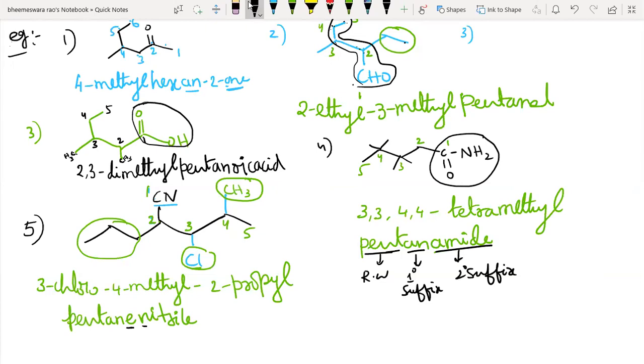What you have to do? If the secondary suffix starts with either A, E, I, O, U or Y, yes, then only you should drop the terminal E of its preceding suffix. But here it is N. Starting with N, that's why you cannot remove this terminal E. Very good.